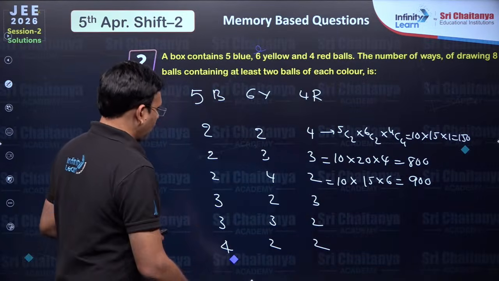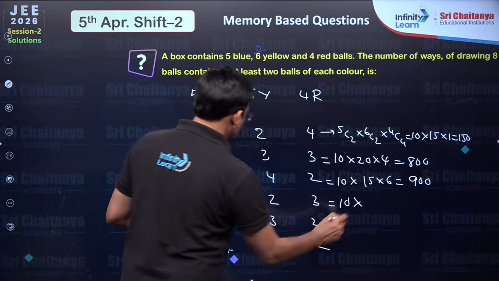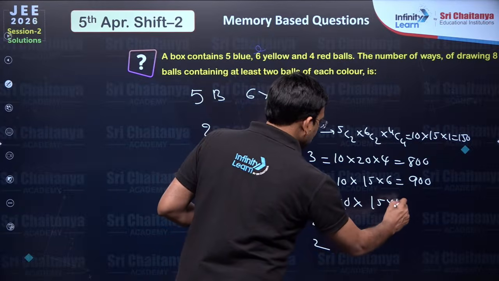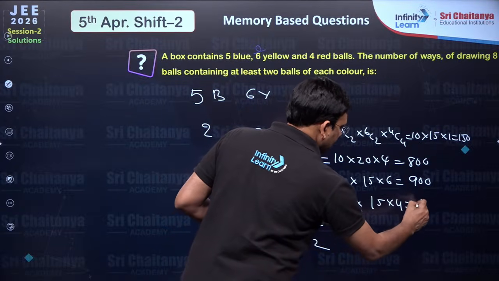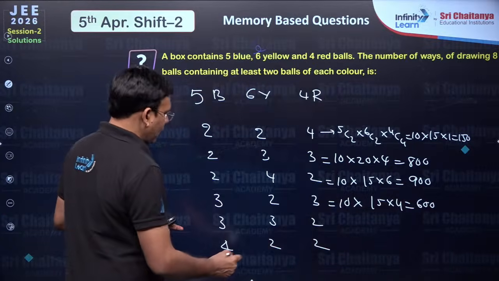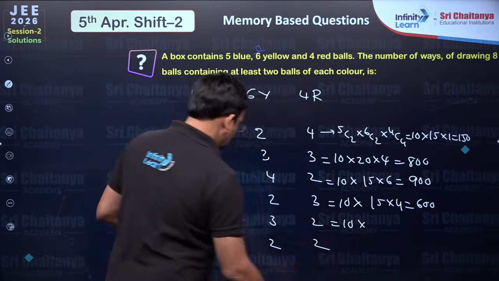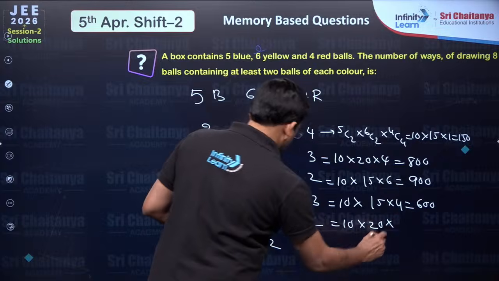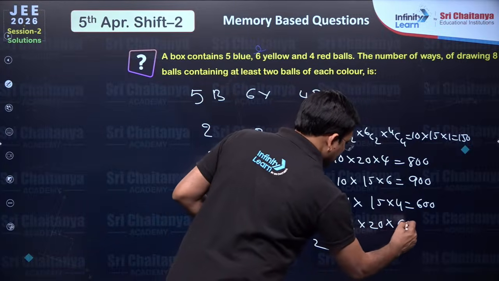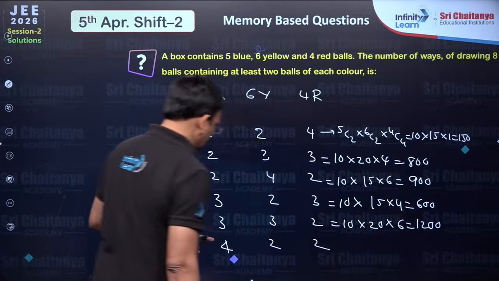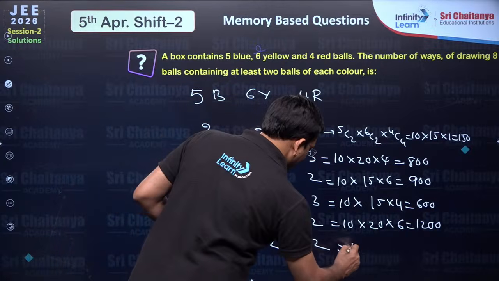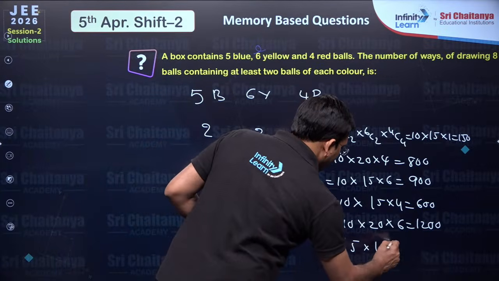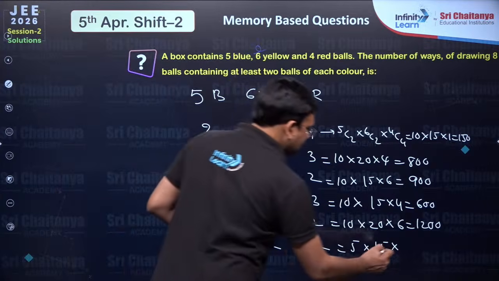The next, 5C3 is 10 into 6C2 is 15 into 4C3 is 4, which is 600. Similarly, 5C3 is 10 into 6C3, which is 20, into 4C2 which is 6, which is 1200. And finally, 5C4 is 5 into 6C2 is 15 into 4C2 is 6.